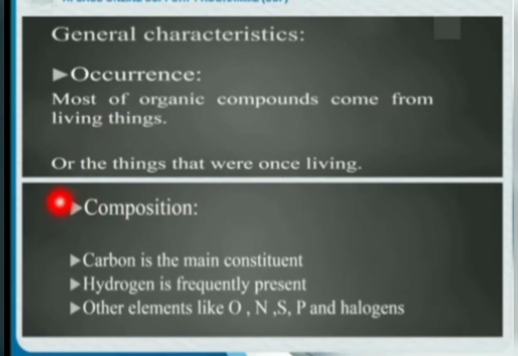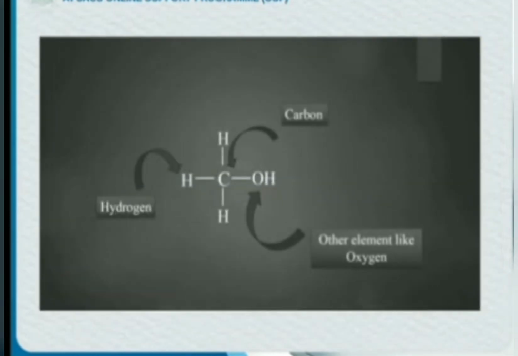Composition, the second general characteristic. You know that carbon is the main constituent. Hydrogen is frequently present in it. Other elements like oxygen, nitrogen, sulfur, phosphorus and halogens can also be present in organic compounds. Now look at the structure. Carbon, hydrogen and other elements like oxygen are present. This is termed as a hydroxyl group. Other than oxygen, any halogen can be present here and they are also termed as derivatives.